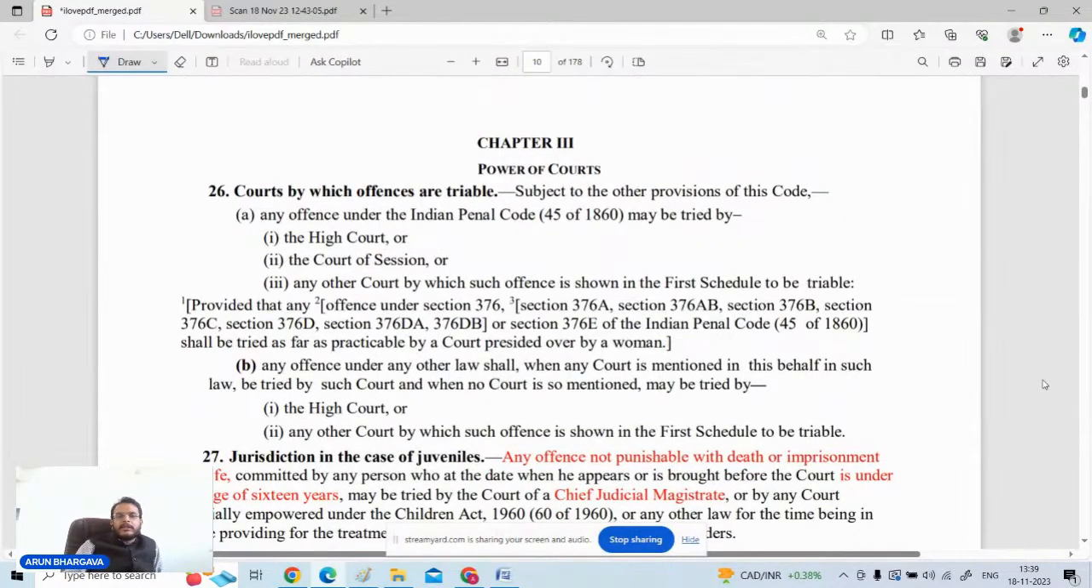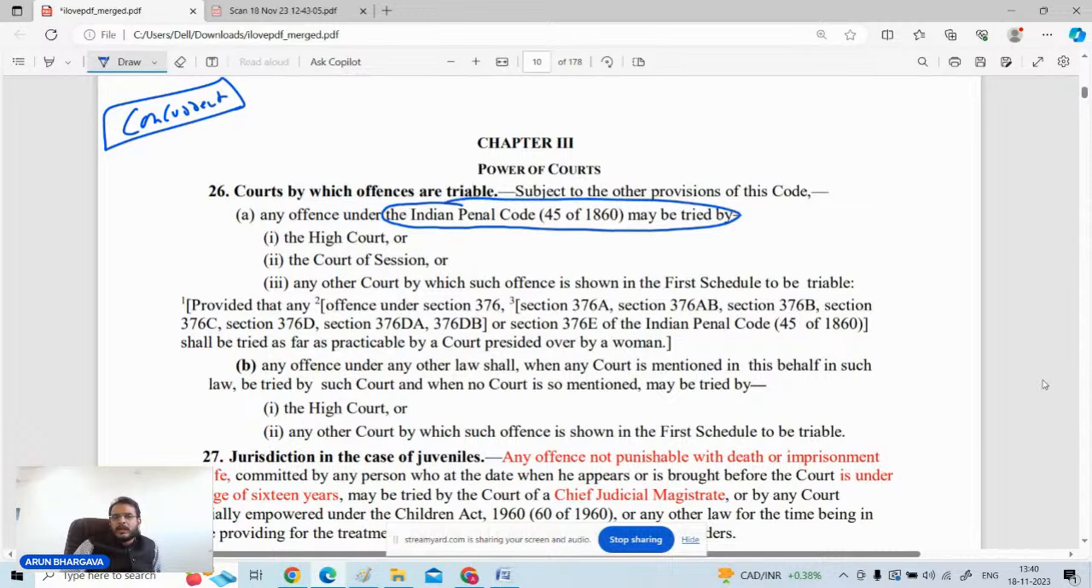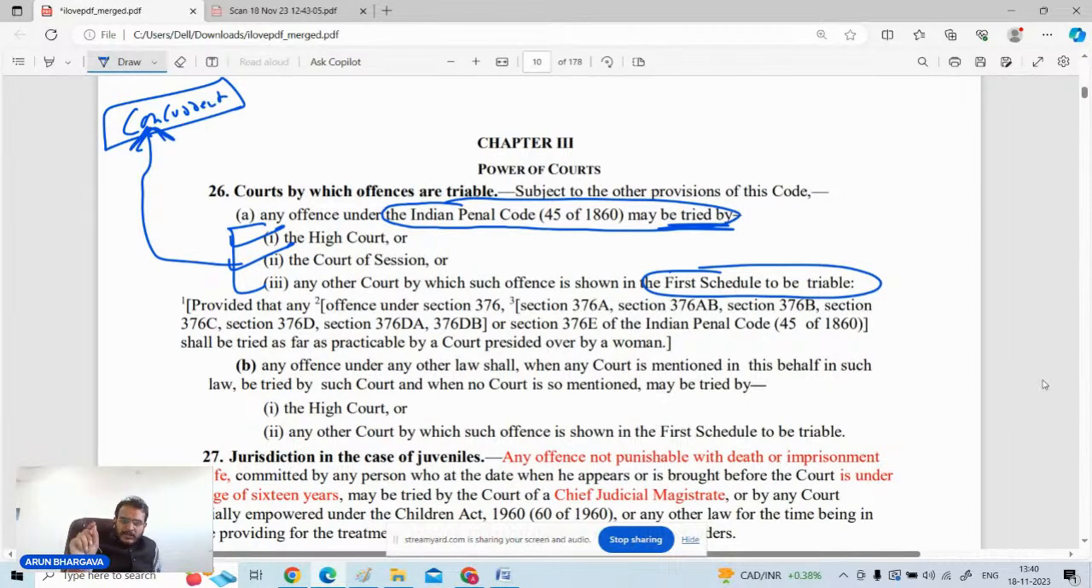Now, in section 26, the question comes: which of the courts will be having the concurrent jurisdiction? If any offense is there which is punishable under the Indian Penal Code, that offense is to be tried by the High Court, the Court of Sessions, and the court specified in the first schedule of the CRPC. These courts are having the concurrent jurisdiction.